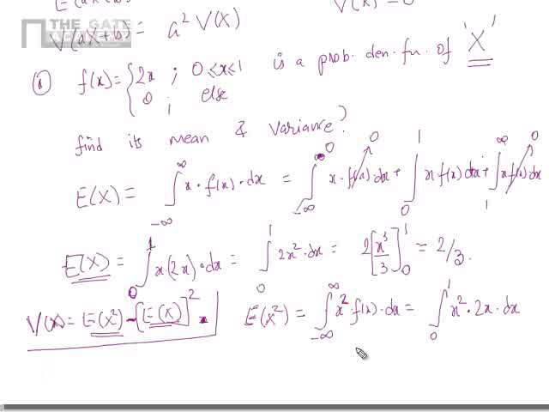So e of x square will be the integral of 2x cube. Now 2x cube on integration will give me 2x power 4 by 4 between 0 and 1. If I substitute, it will be 2 by 4, which is 1 by 2. So let me call this result 2, and the earlier one result 1.